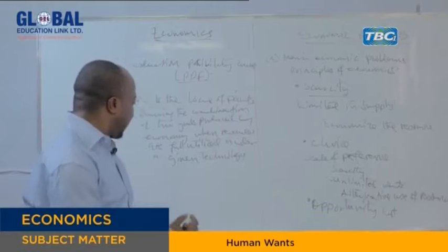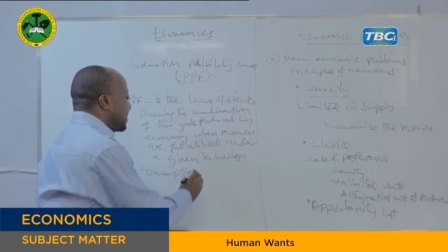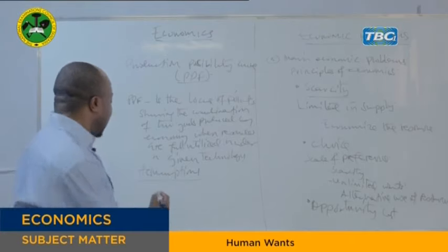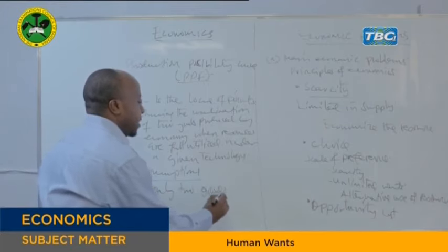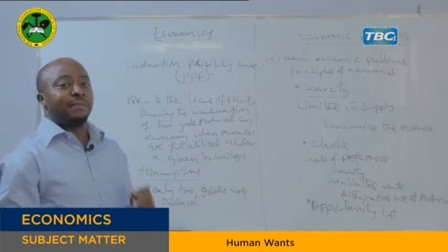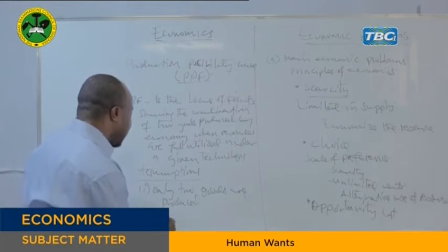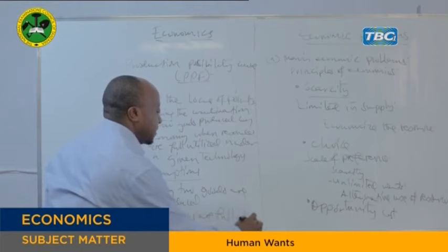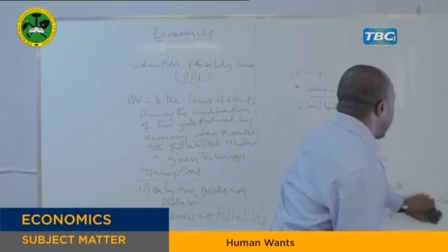Now, this PPF is constructed based on some assumptions. It means there are assumptions which should be made for the construction of the PPF. One of the assumptions is that only two goods are produced. That is the first assumption. Then the second assumption is that resources are fully utilized for the PPF to be drawn.